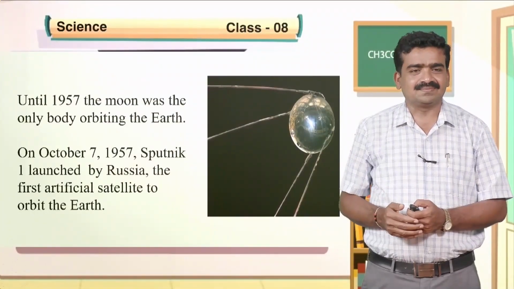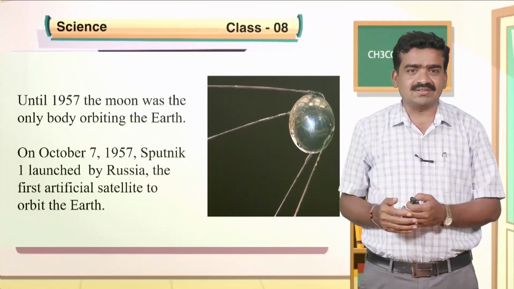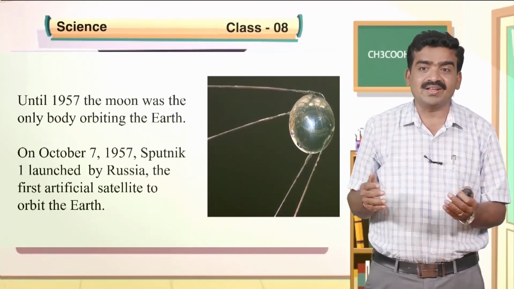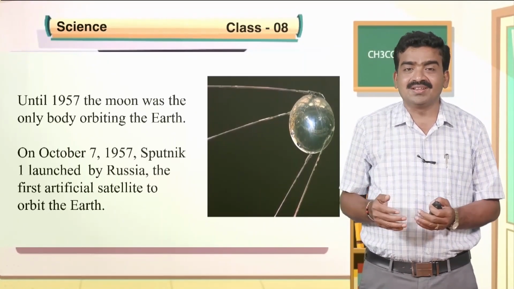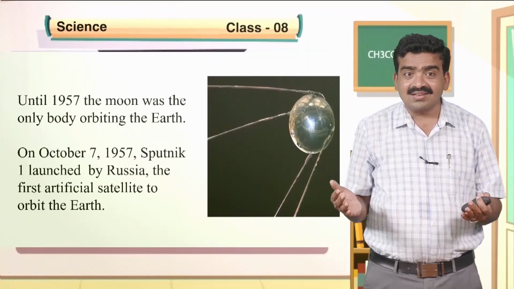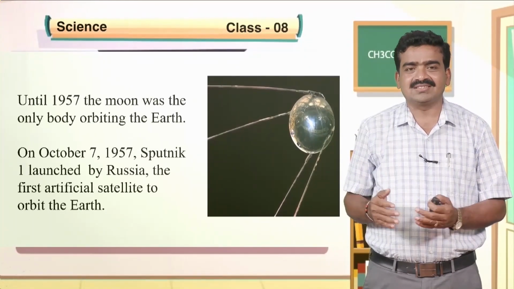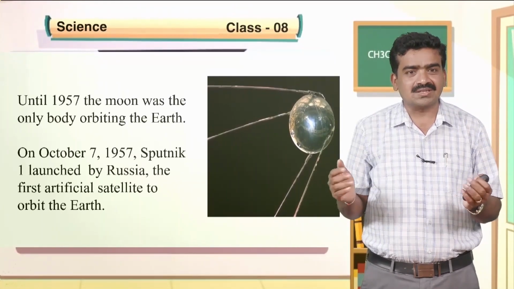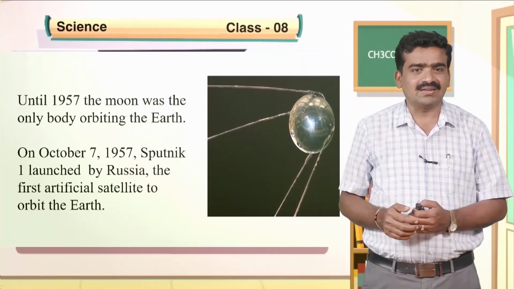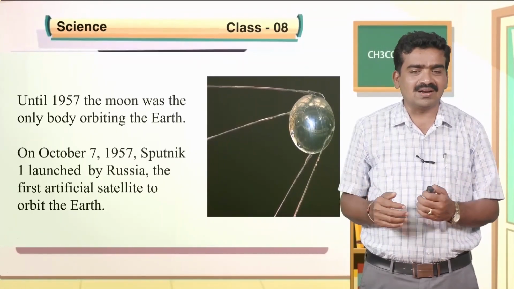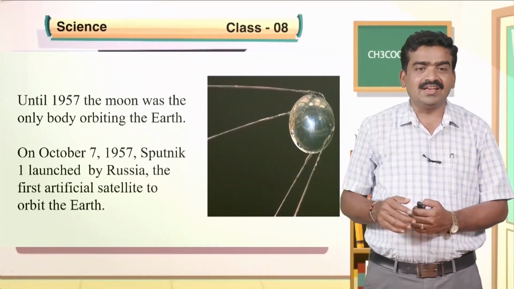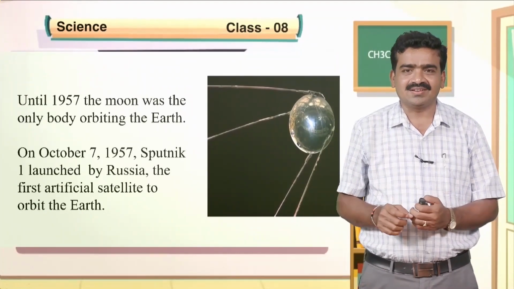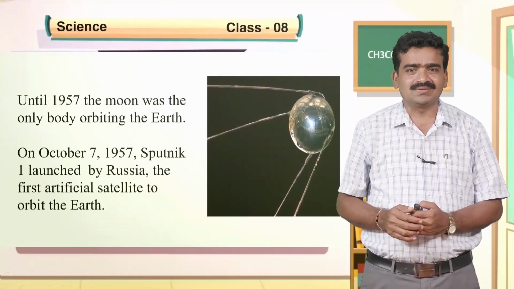My dears, until 1957, the moon was the only body orbiting the earth. No other object orbited the earth till 1957. That is an interesting fact you have to note. On October 7, in 1957, Sputnik 1, launched by Russia, became the first artificial satellite to orbit the earth other than the moon.